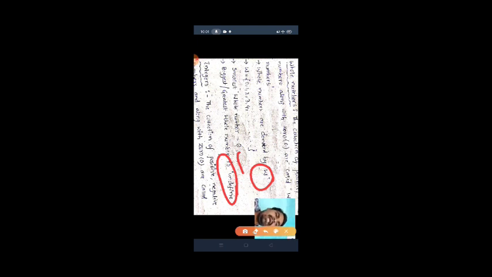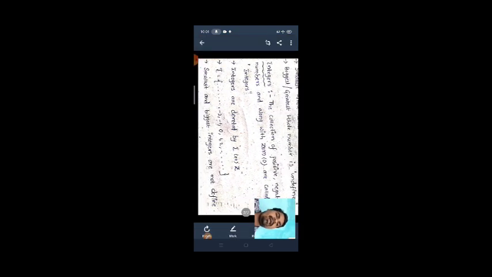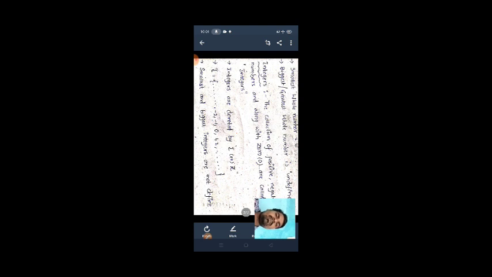Next, integers. The collection of positive and negative numbers along with zero are called integers. Integers are denoted by I or Z. Here you observe I equals, and a dash is there, because we don't know the starting integer and we don't know the ending integer.